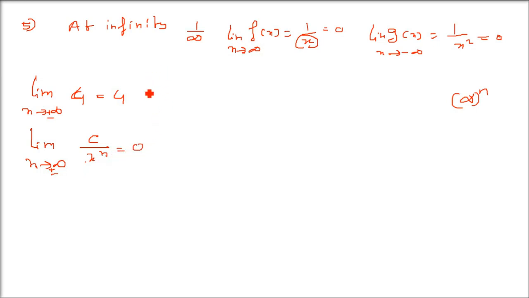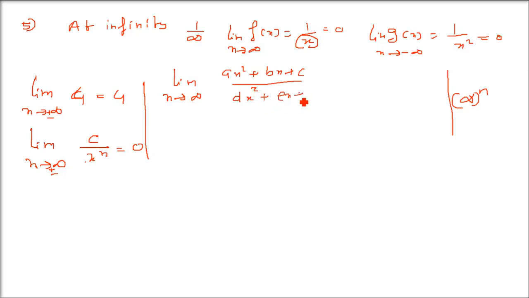So there are steps which we have to take, and I'll explain it with an example. So how do we do this? See, first we have limit x tends to infinity, and we have ax square plus bx plus c, and we have this denominator as dx square plus ex plus f. Now if I apply infinity directly, it will be infinite by infinite you are going to get. Add anything with infinite, it will be infinite. So we don't know, we don't want this.